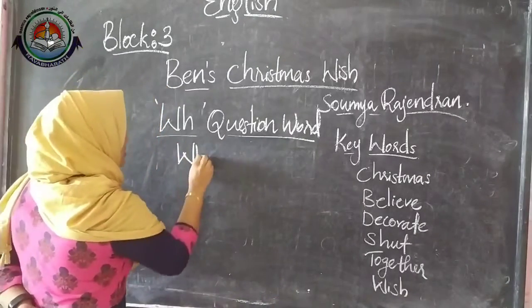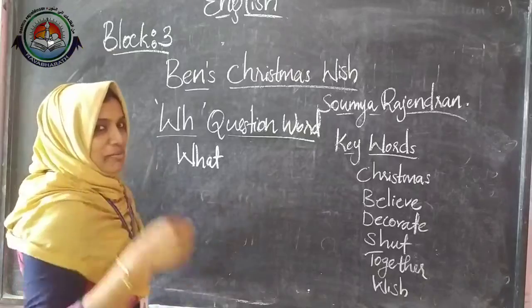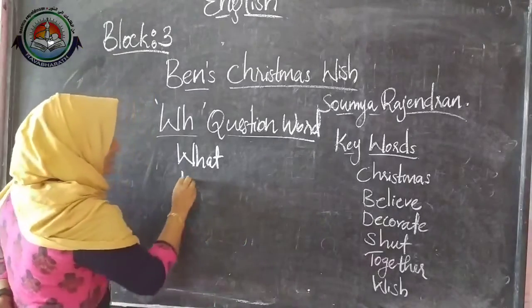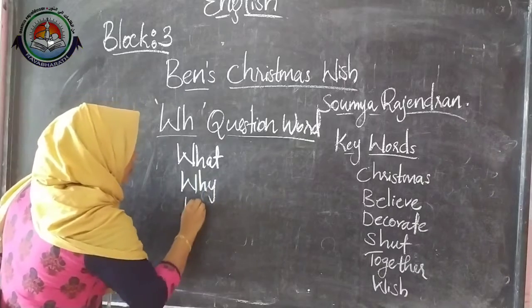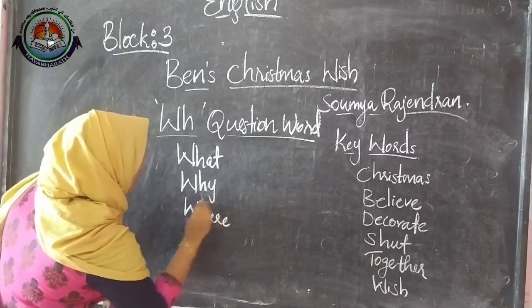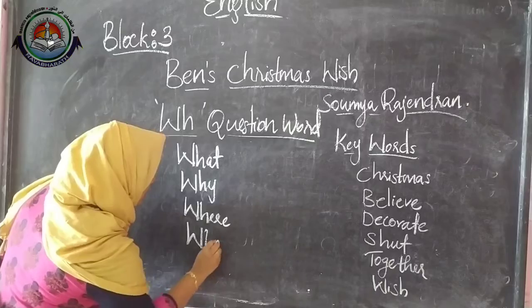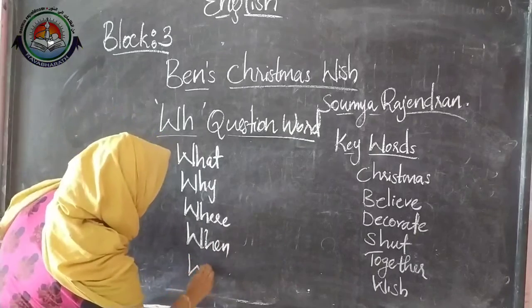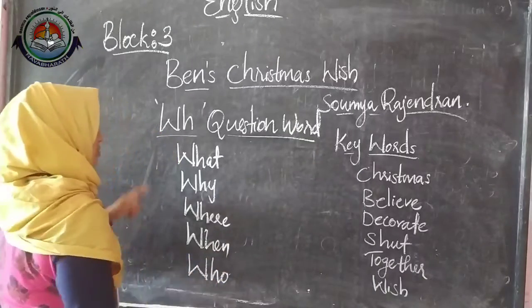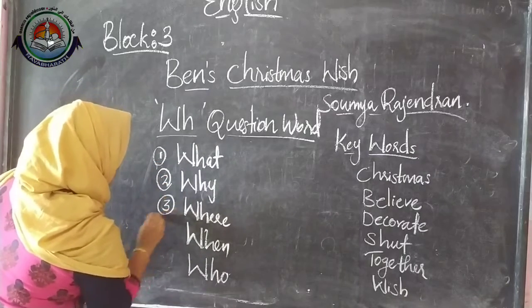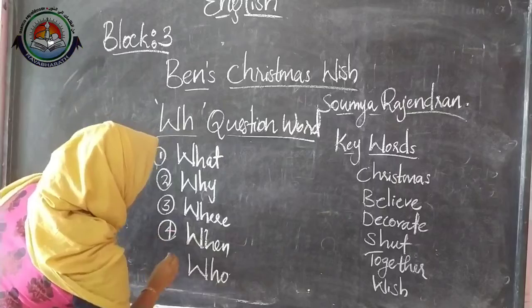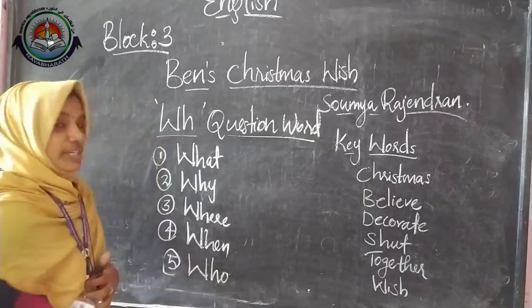One is what? Yes, you remember what. Then is why, where, when, and who. So these are the five WH question words that you have learned in your previous class.